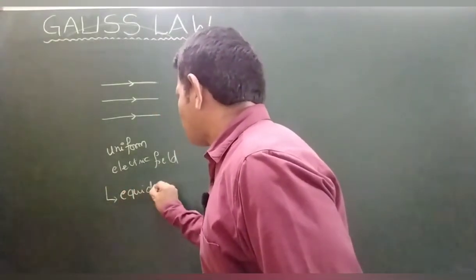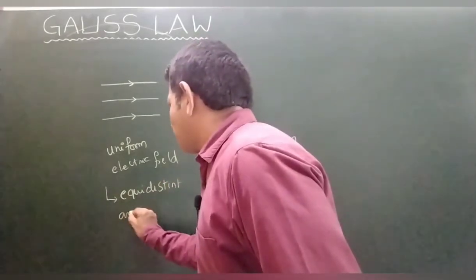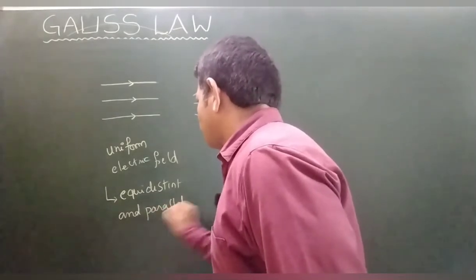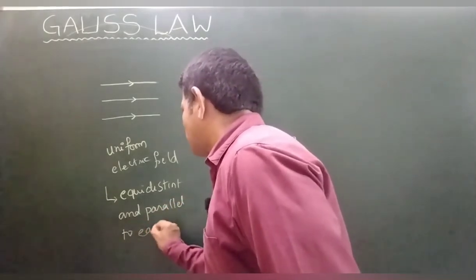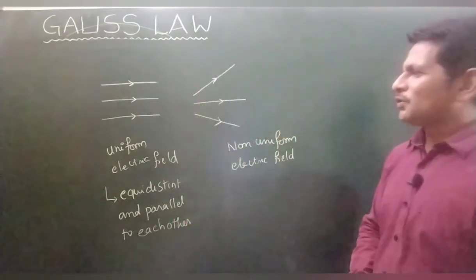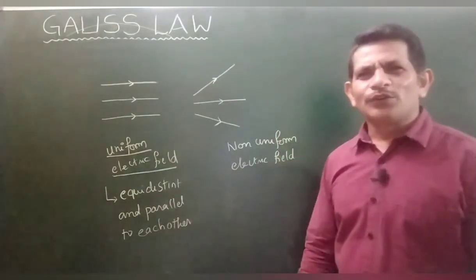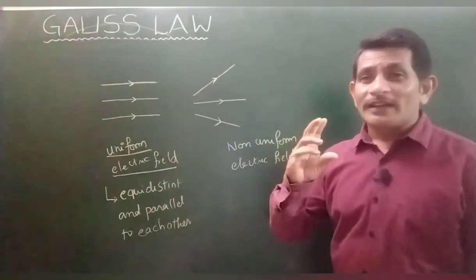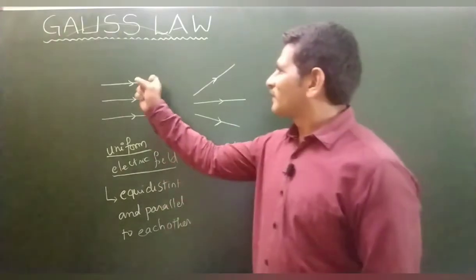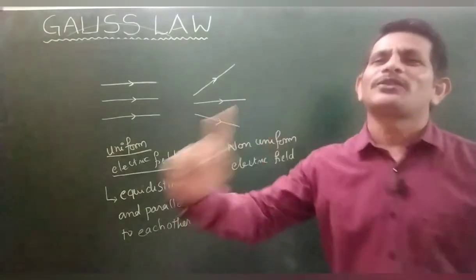Equidistant and parallel to each other. Are you getting my point? That is a uniform electric field. How can you represent a uniform electric field? Parallel to each other and equidistant from starting to ending.